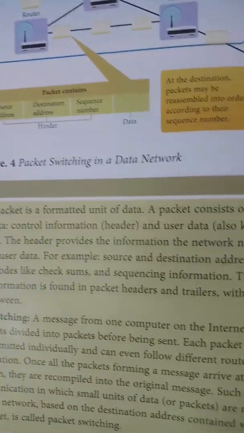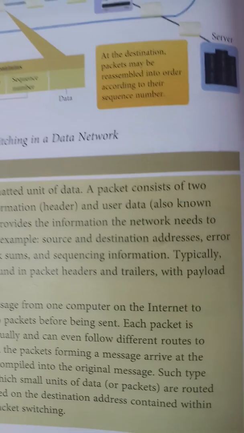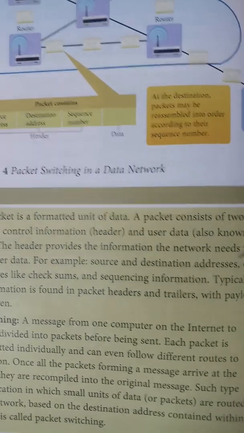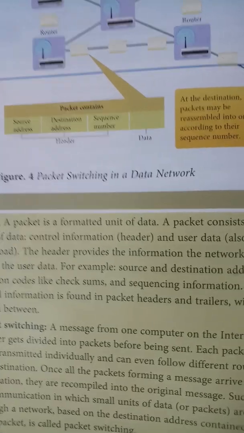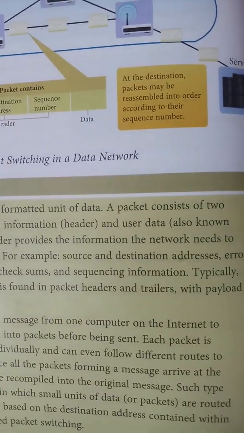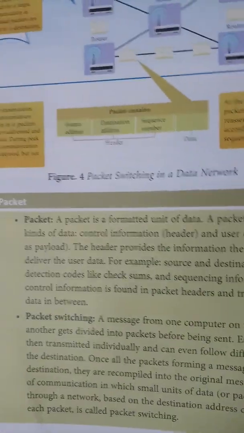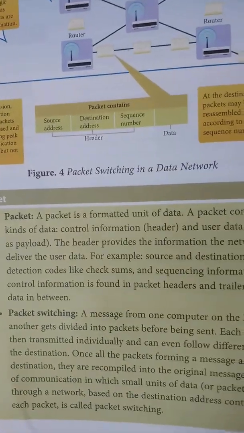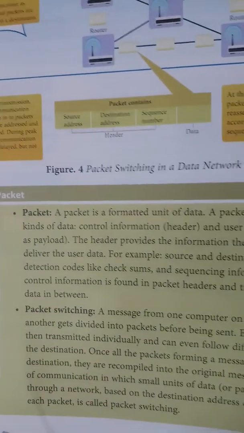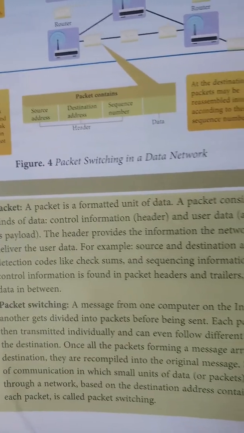And sequencing information, where sequencing means 1, 2, 3, 4. Typically, control information is found in packet headers and trailers, with the payload data in between.